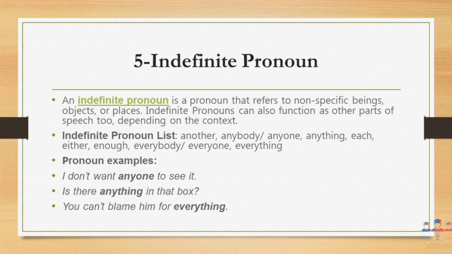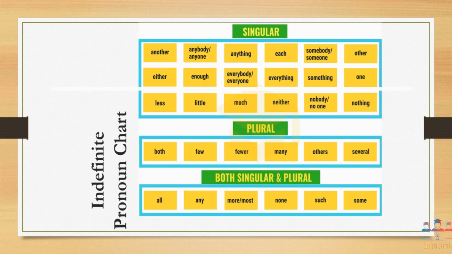Everything includes what? We are not specified about it. So indefinite pronouns are the types of pronouns that refer to non-specified items, places, beings and objects. You have to learn the list of indefinite pronouns in order to recognize them in a sentence effectively.